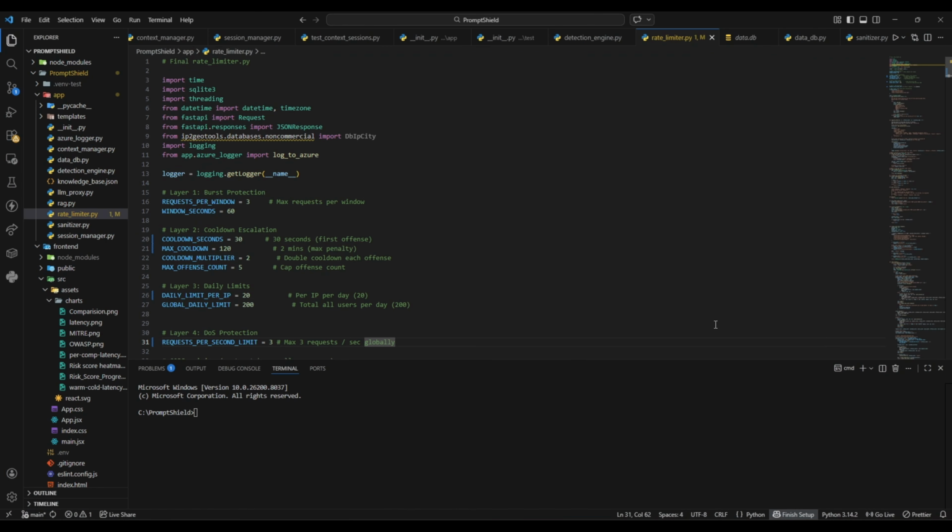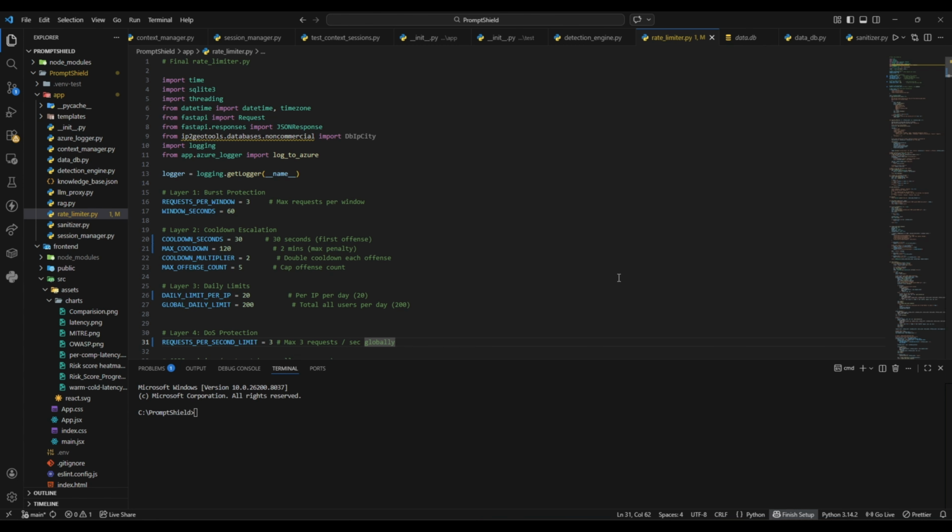I mentioned before that the system protects against automated probing through a 4-layer rate limiting architecture. Layer 1 enforces burst protection. No more than 3 requests per minute per IP are allowed, and if a user exceeds that, they will be rate limited for 30 seconds for the first offense.